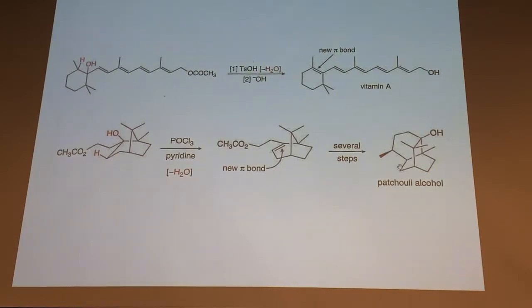And this intermediate's also been used in the synthesis of Taxol, the anti-cancer agent. So this is kind of a famous little intermediate, patchouli, kind of a funny name. And it's a couple more steps to make that. The key step here is the POCl3, cleanly doing the dehydration under non-acidic conditions, okay? So that type of thing we'd expect you to know, the reactivity, but again, not the mechanism of POCl3, okay?